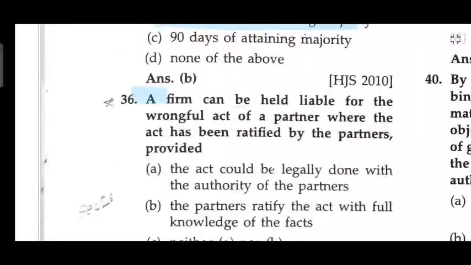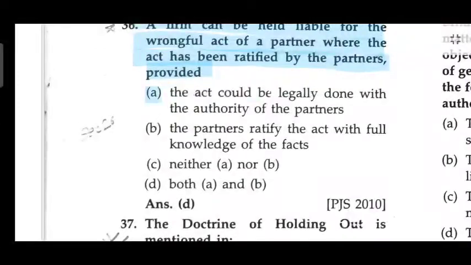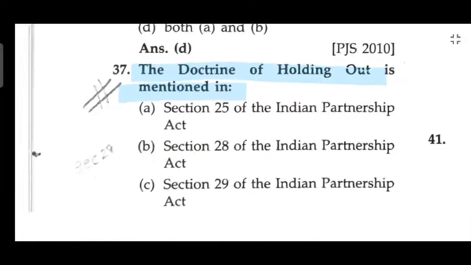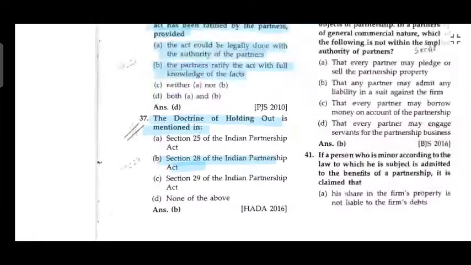A firm can be held liable for the wrongful act of a partner where the act has been ratified by the partner, provided the act could legally be done with the authority of the partner, and the partner ratifies the act with full knowledge of the facts. The doctrine of holding out is mentioned in Section 28 of the Indian Partnership Act.